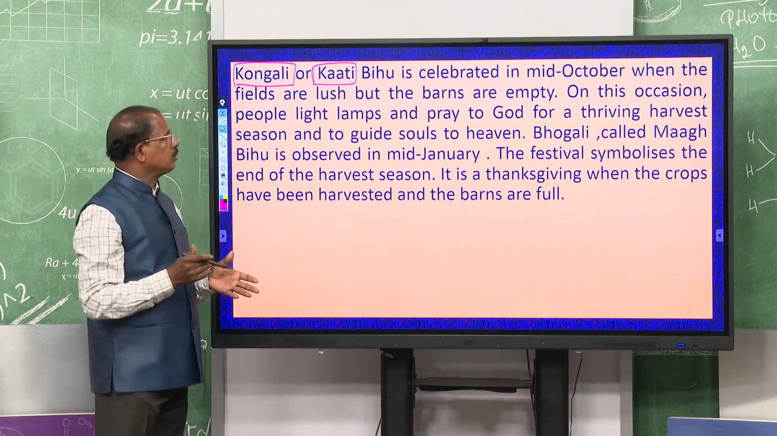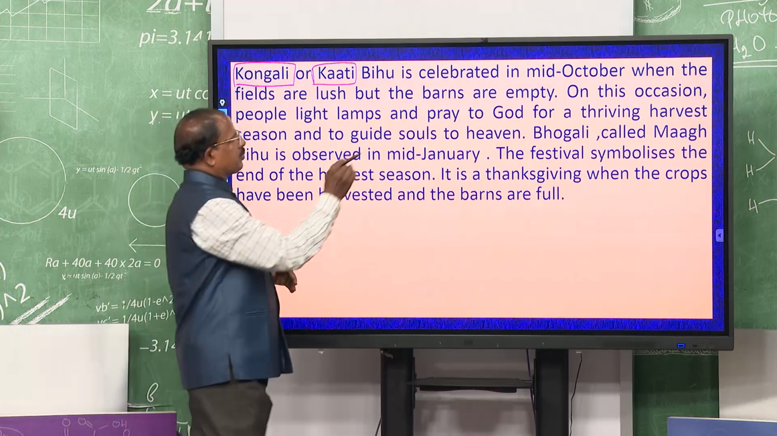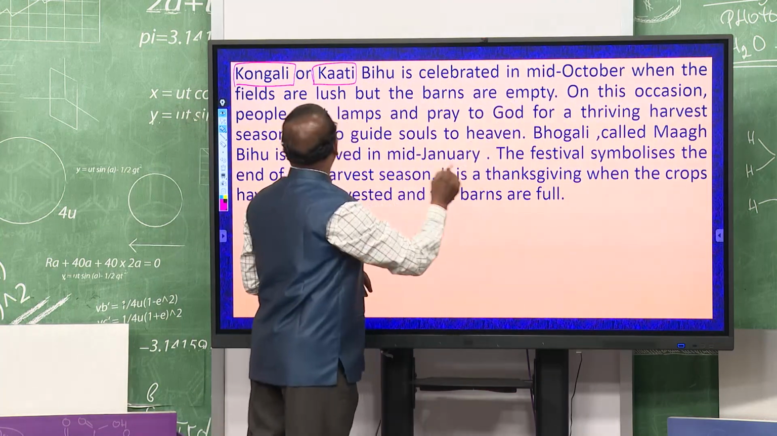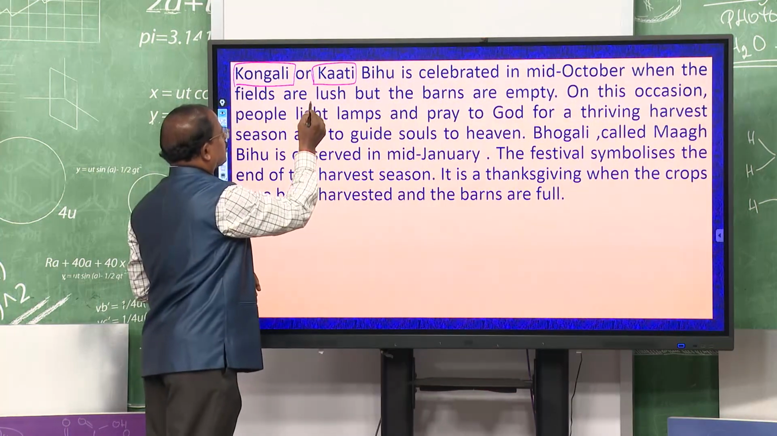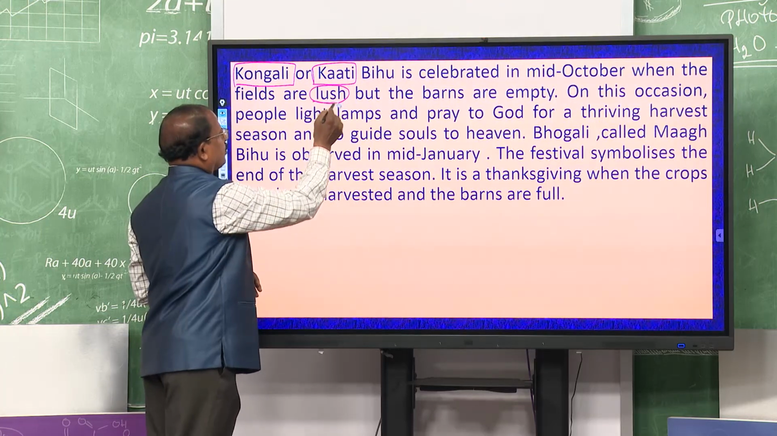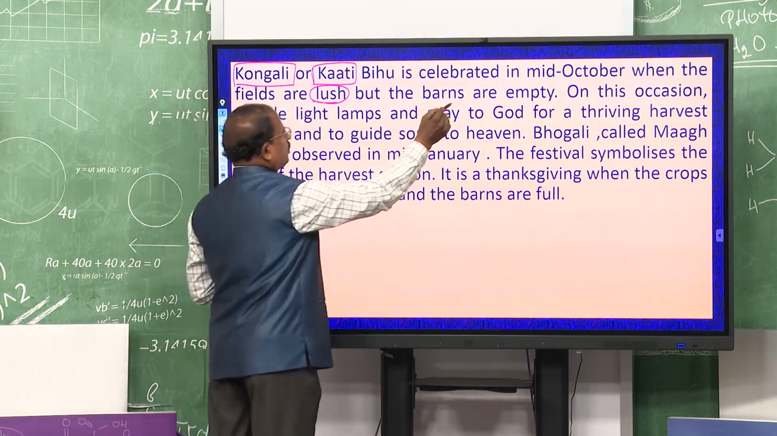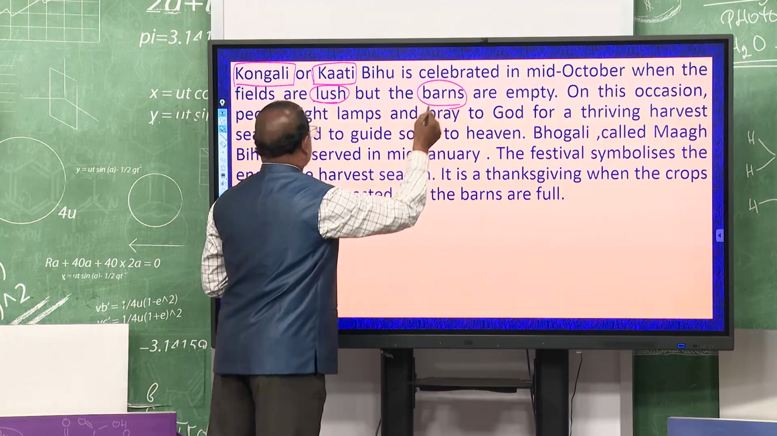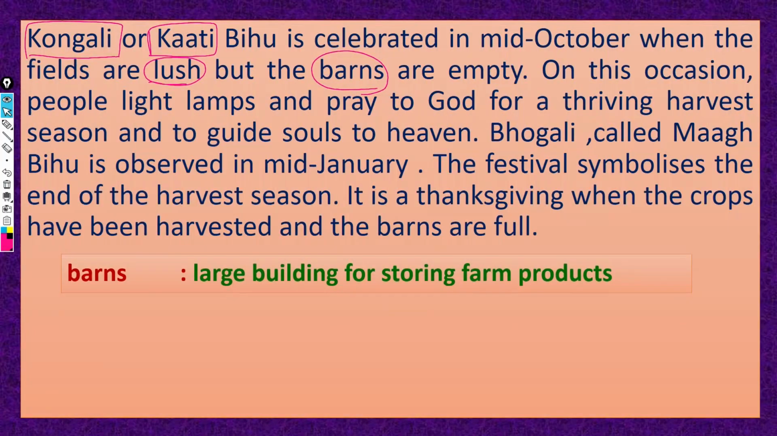Kati in their language, and especially in mid October, when the fields are lush, lush means very green, and the barns, you just see, barns means large building for storing farm products.